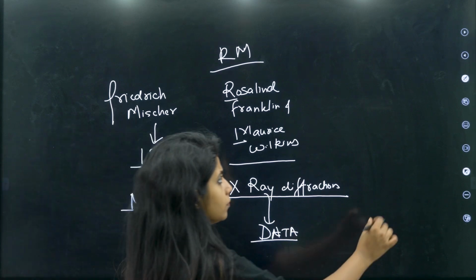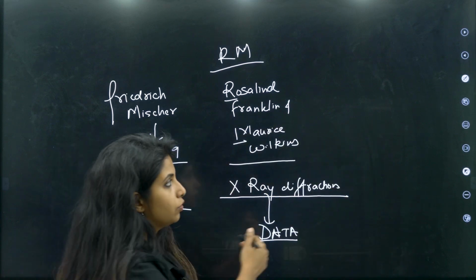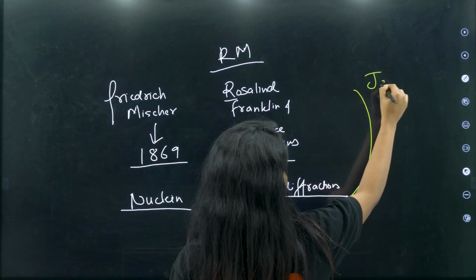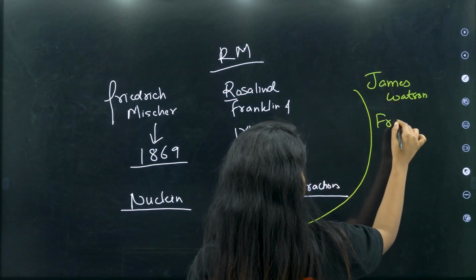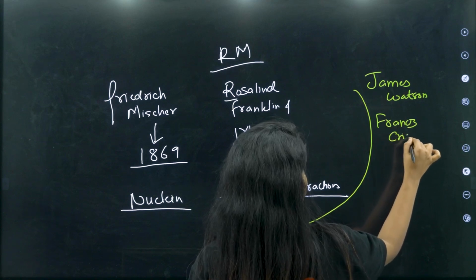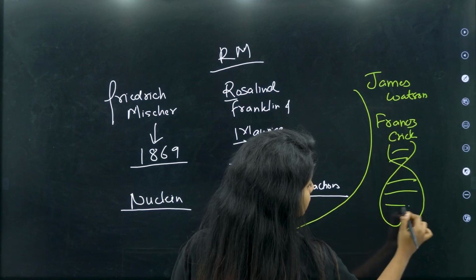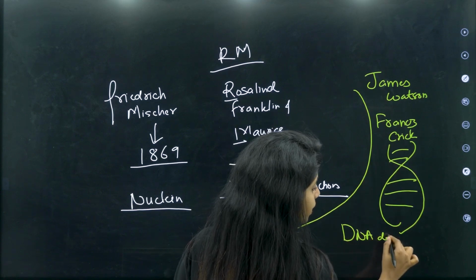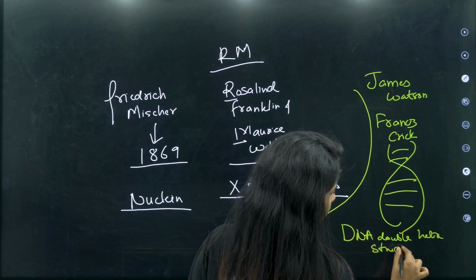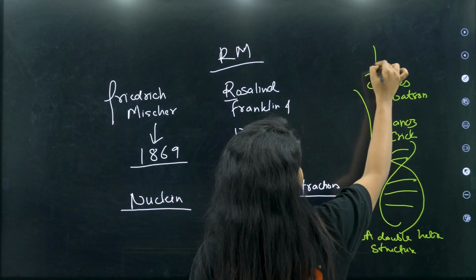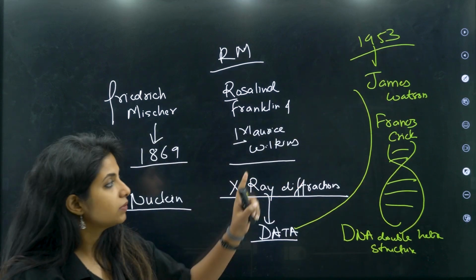But then someone else was working on this. They used this data. Who were they? James Watson and Francis Crick. They said, if we use this information, probably we would be able to deduce something known as the DNA double helix structure. And when was this done? In the year 1953. So in the year 1953, this was done by them.